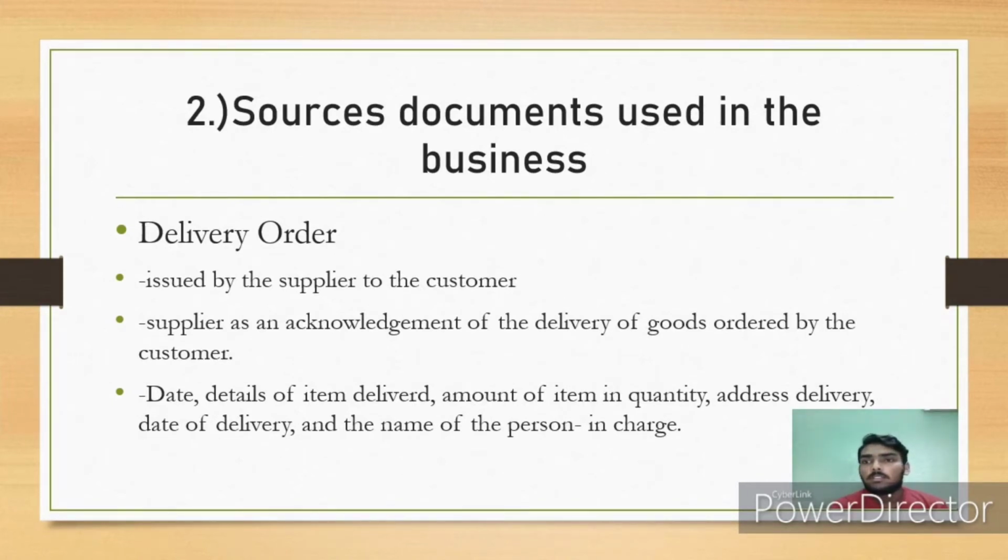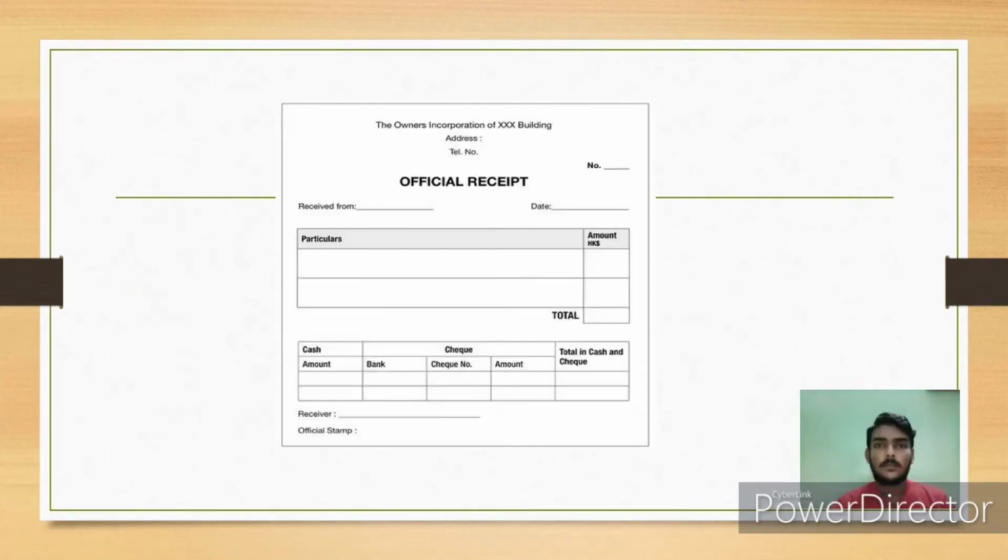Okay, let's watch an example. This is the example of a delivery order. Normally the delivery order is given by the supplier to the customer, where the customer receives the original, and the duplicate is kept by the supplier.